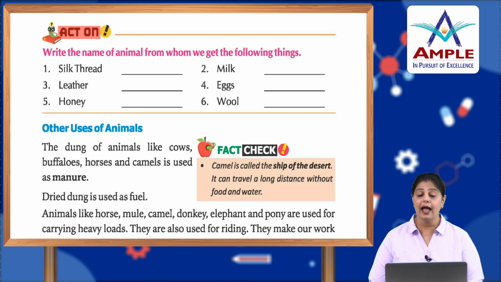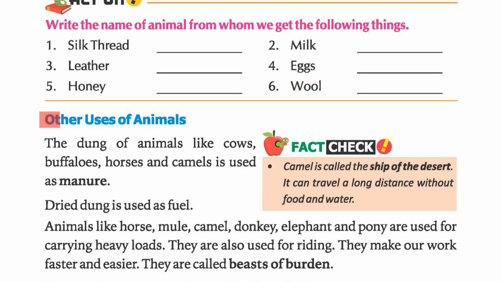Now, act on. Write the names of animals from whom we get the following things. Silk thread we get from silkworm, milk, cow, leather, you can say camel or snake, eggs, hen, honey, bees, wool, sheep.